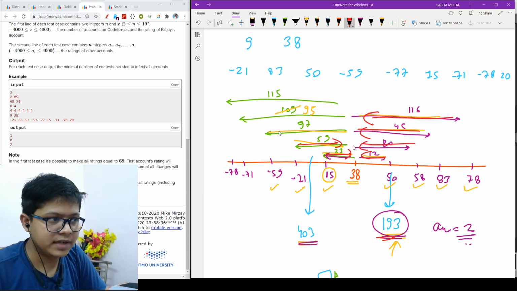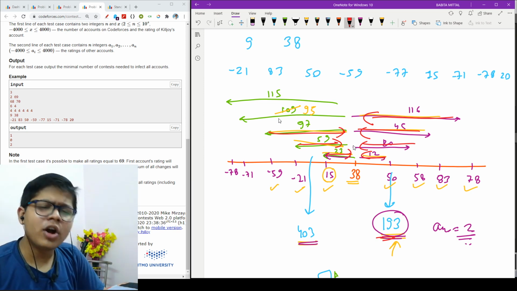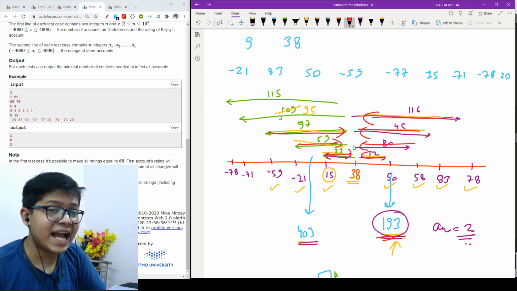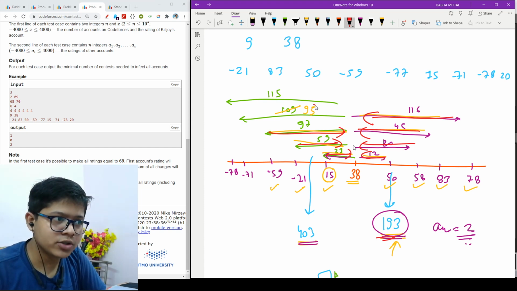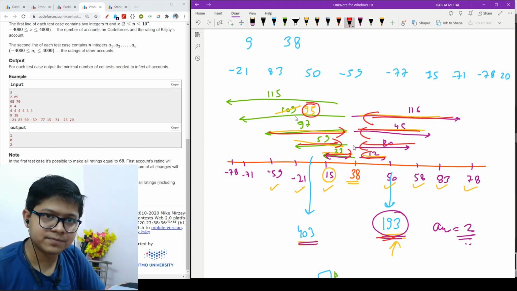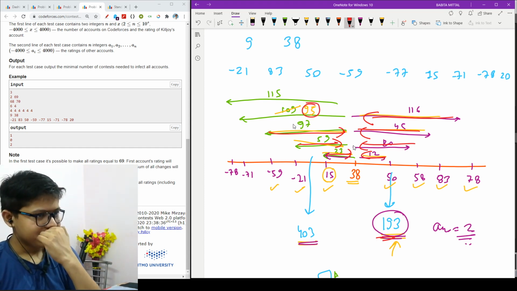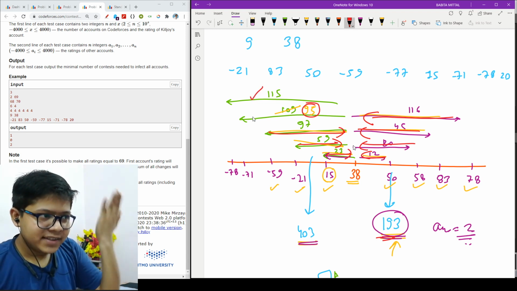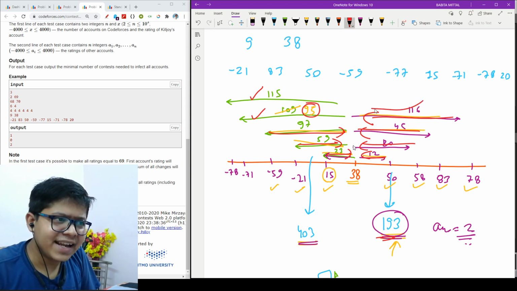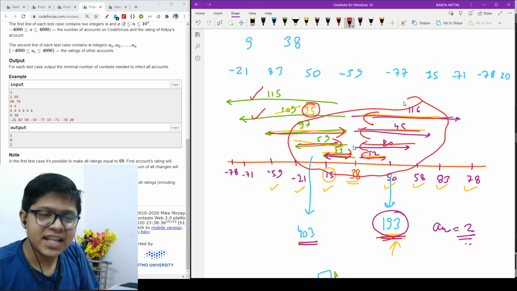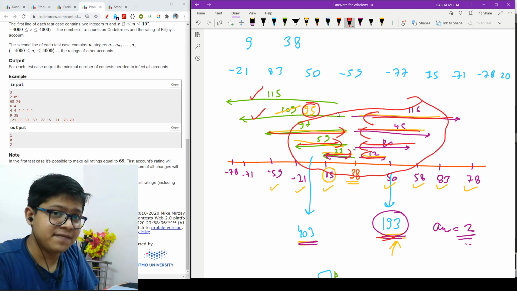So it will also come, it will also come, it will also come. It will not be able to arrive completely, but I need to reduce my 193, so I will decrease by that also. So here 95 remains. Now you can clearly see that my element this and this are still not infected, but my rest elements have reached 38. So my rest elements are infected now.